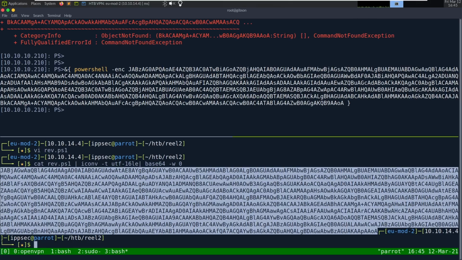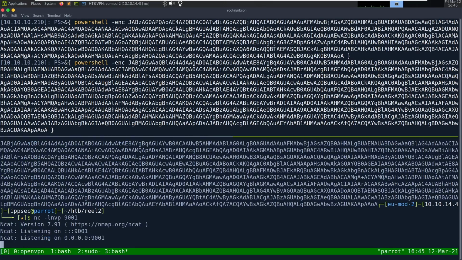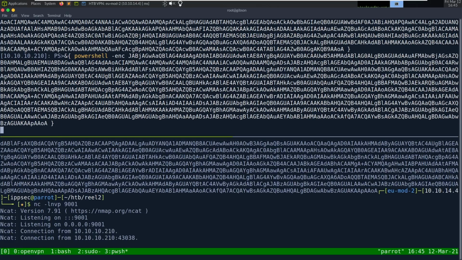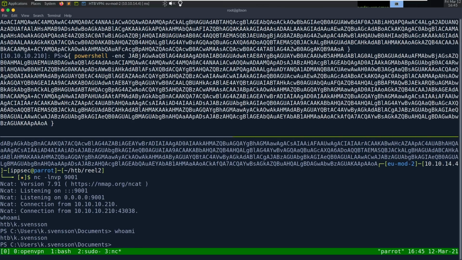So copy PowerShell ENC like that. NC LVMP 9001. Run this again. And who am I? This looks like a much, much better shell. I can't